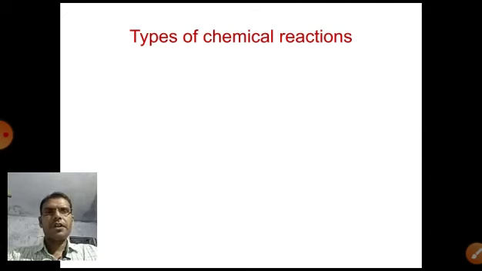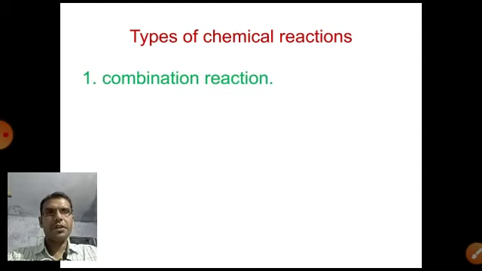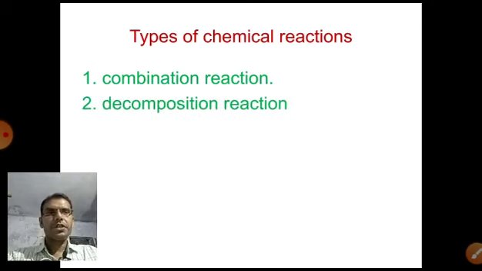So generally there are different types of chemical reaction, but in your class and in your book there are four types of chemical reaction mentioned. Number one, combination reaction. Number two, decomposition reaction. Number three, displacement reaction.